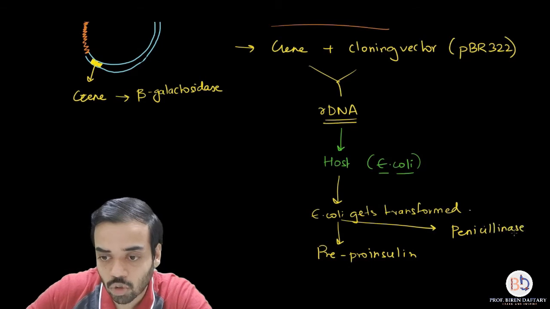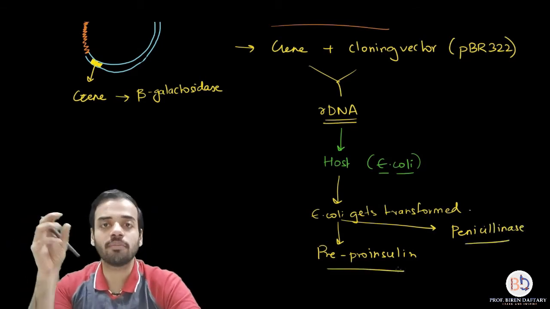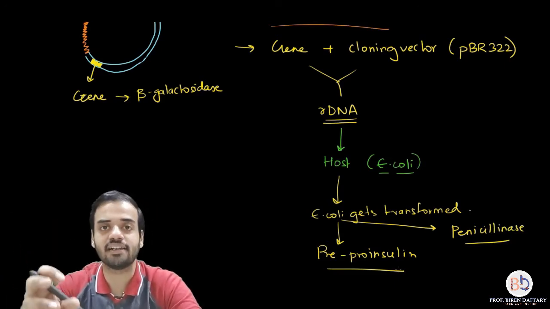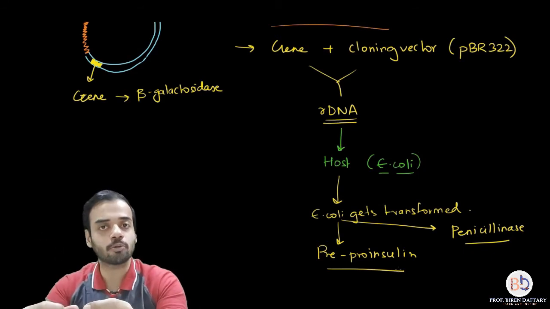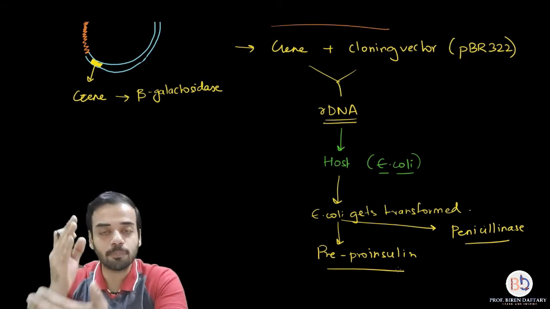Okay, these are the two products which are formed when the recombinant DNA is inserted into the E. coli bacterial cell. So the E. coli bacterial cell will produce the insulin protein from that gene by using protein synthesis, and a byproduct will be penicillinase. Now, first of all, what is pre-proinsulin?